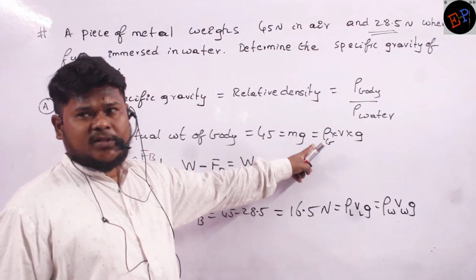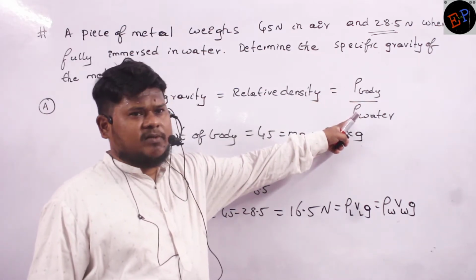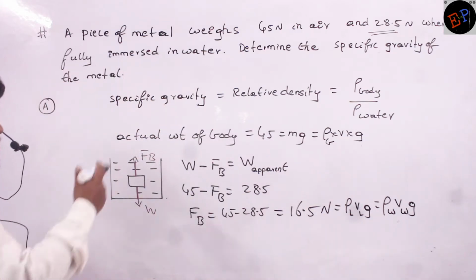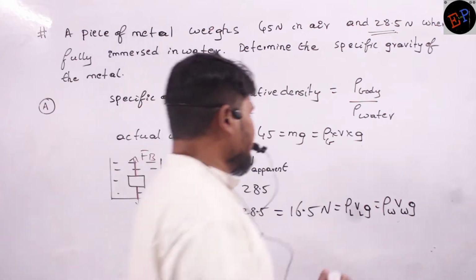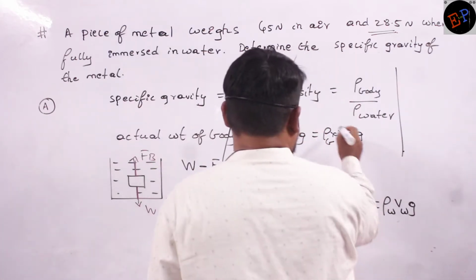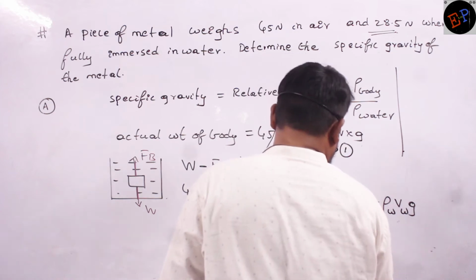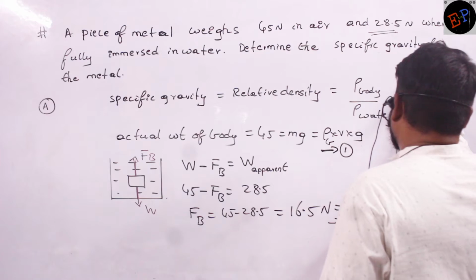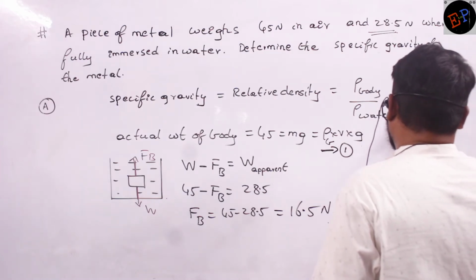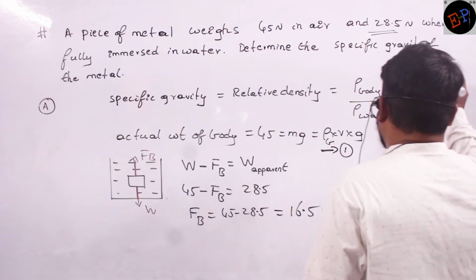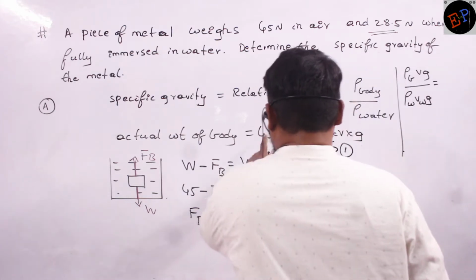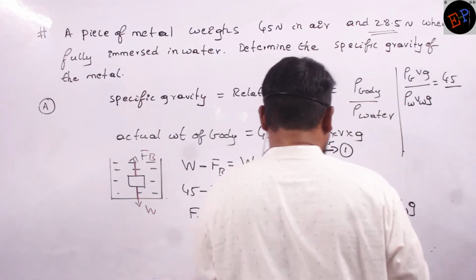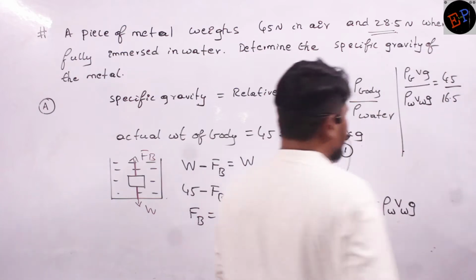Already here I have the first equation. Now I want density of body divided by density of water. So if you divide these two, I will get that ratio. Clear? So therefore, make a note up to here. I will do the calculation here. This is my first equation and this is my second equation. So divide both of them. This is 45 divided by rho W VW G, which is 16.5. Okay, I got up to here.